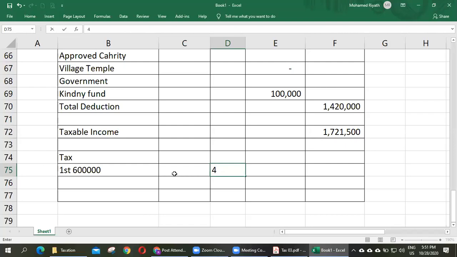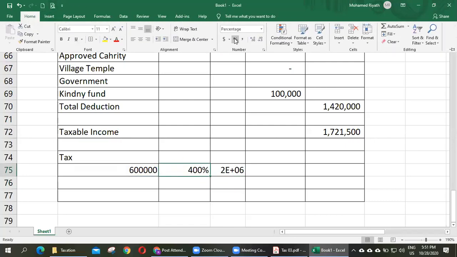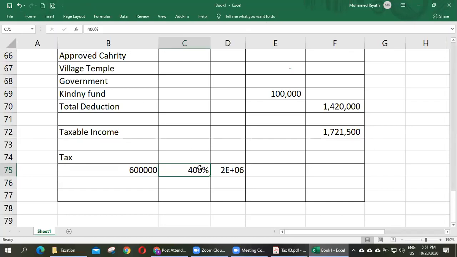It's 4%, isn't it? 600,000 into 4% is 24,000.